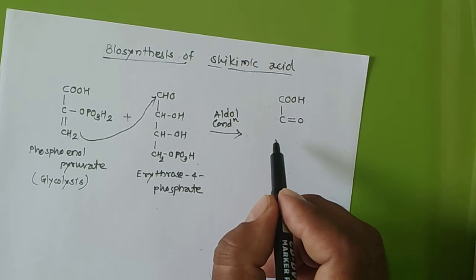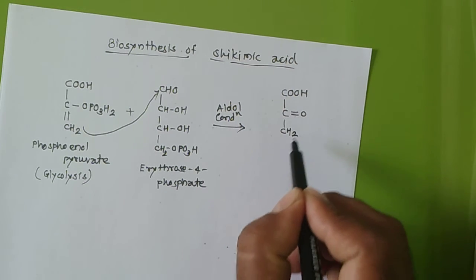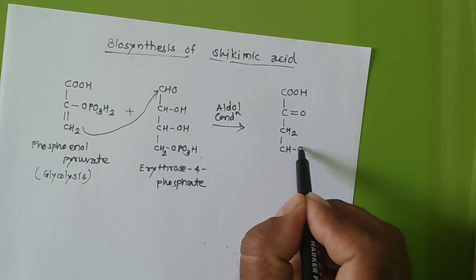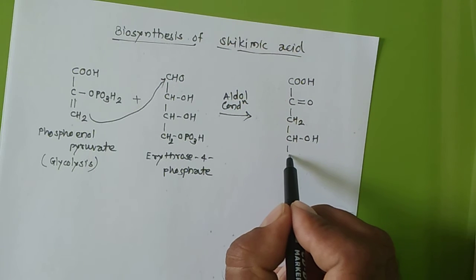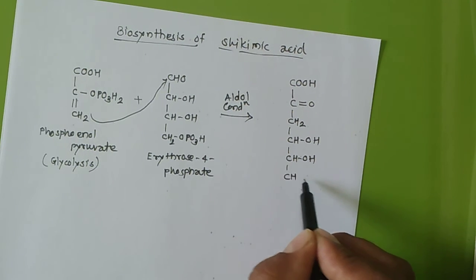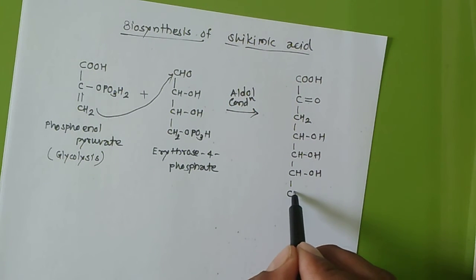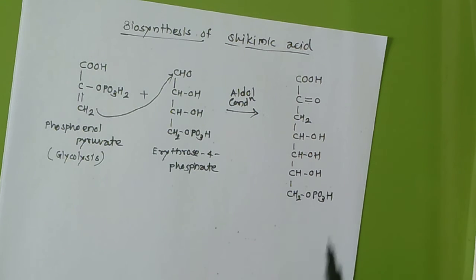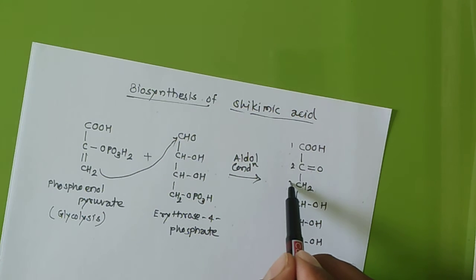So there will be a double bond O, then CH2, then here it will convert into CHOH. So how many CHOH will be there now? 3, right. CHOH, and then last this is CH2OPO3H.